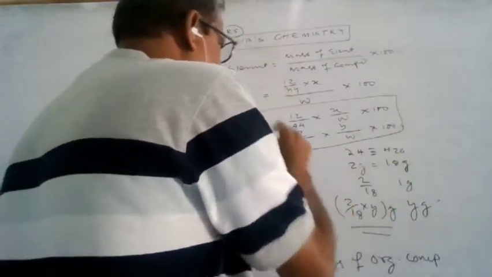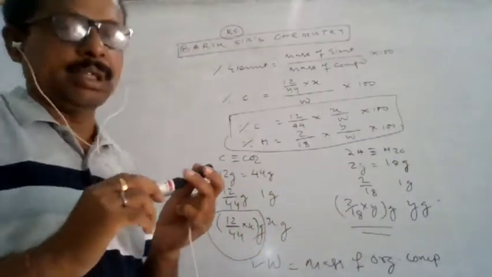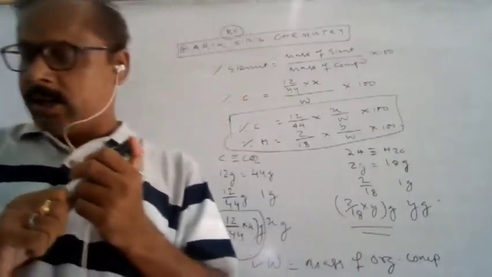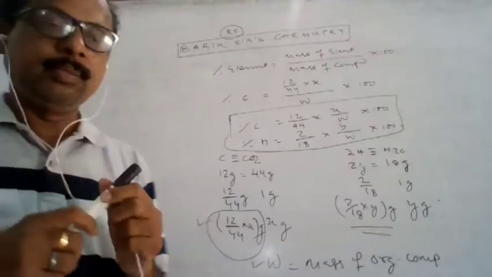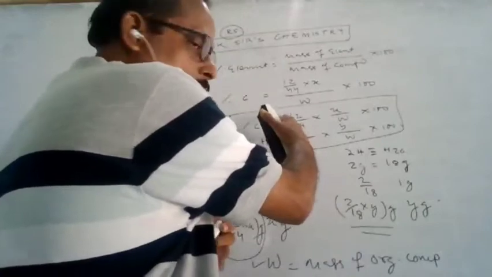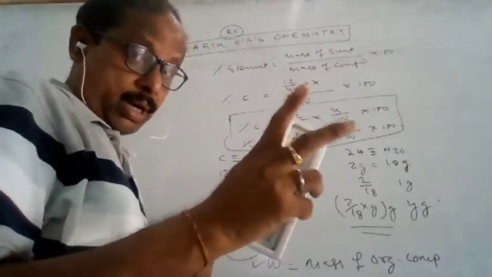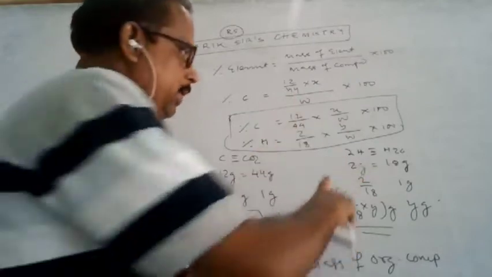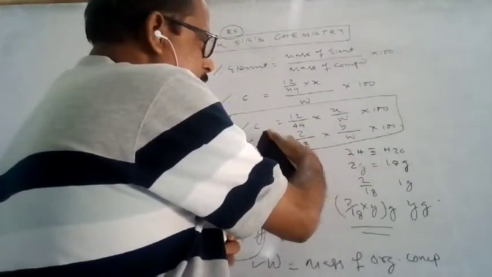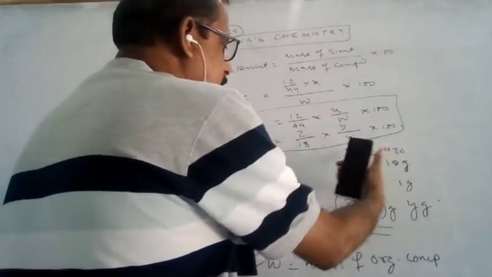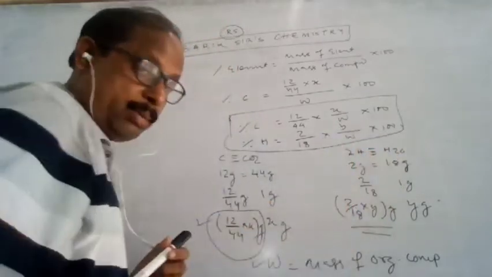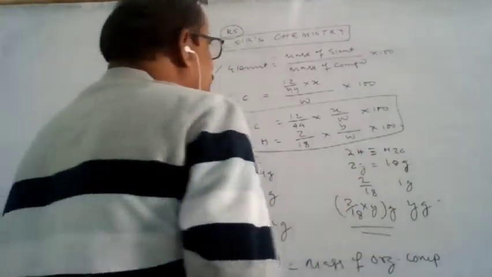This is the formula to calculate the percentage of hydrogen. It is not only the atomic mass, it is the number of atoms n into a, as I have told you. Here n is the number of hydrogen atoms, that is 2 in water, and 18 is the molecular mass of water. That's how it is calculated.